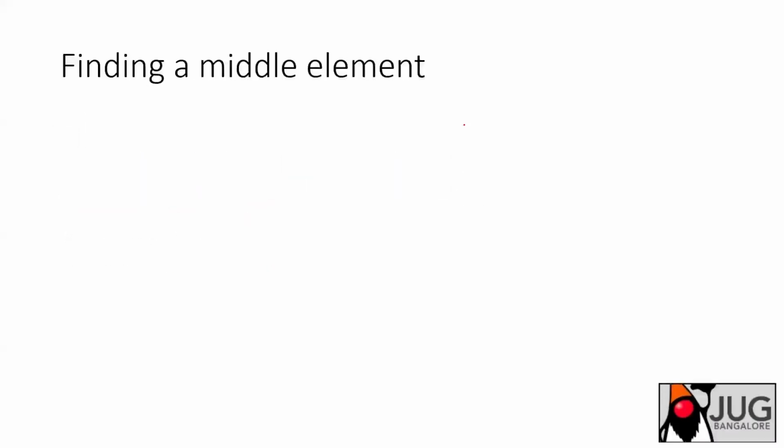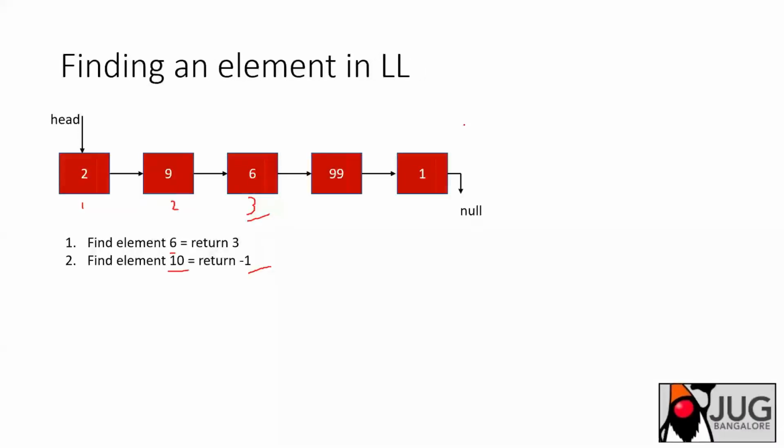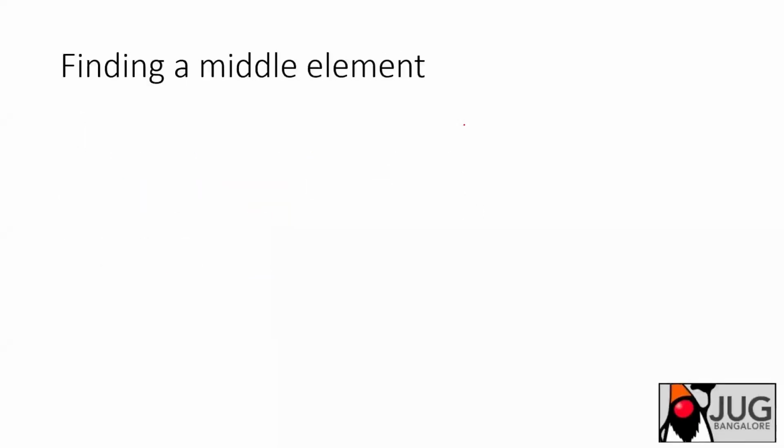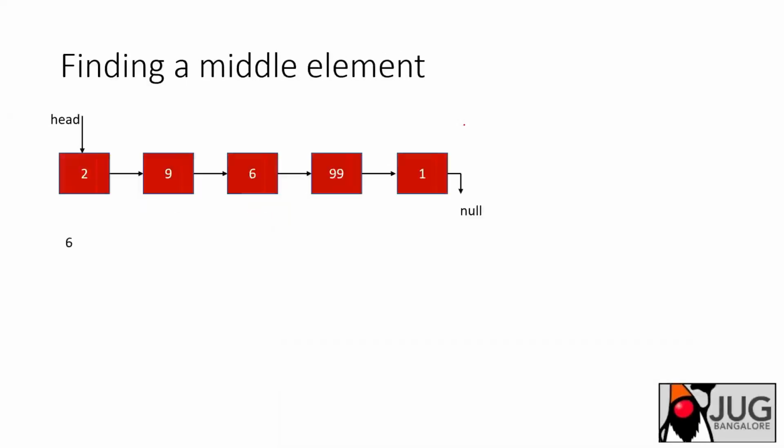I go for this, finding an element in a linked list. So this is the next question, finding a middle element. Given a linked list, you need to find the middle element in the linked list. For example, in this list, 6 is the middle element. These are all kind of tricky questions that examiners can ask you. So how will you find a middle element in a linked list?